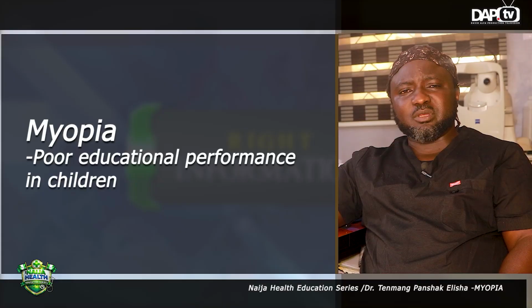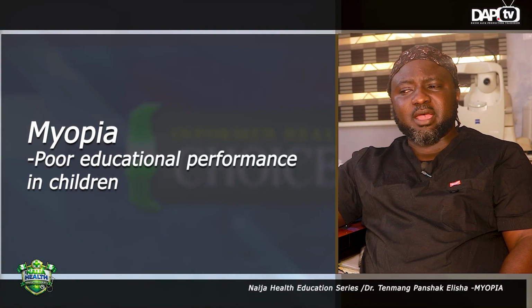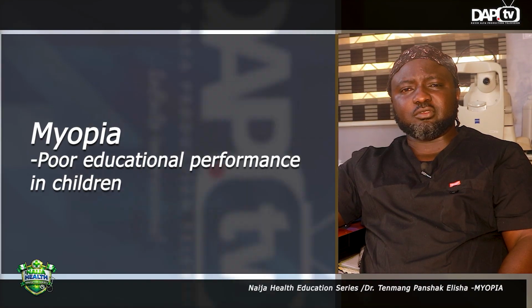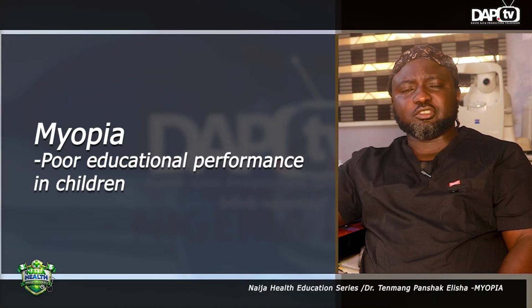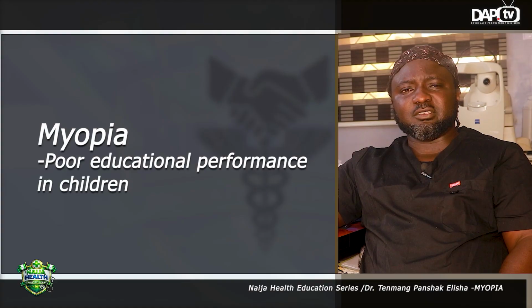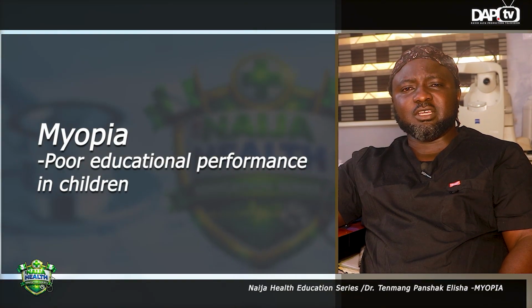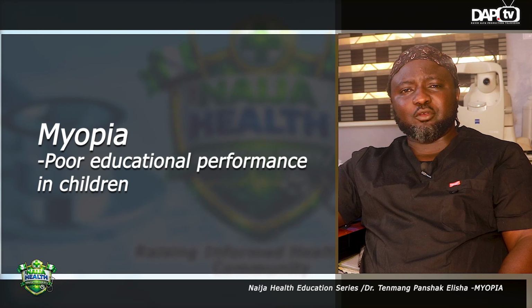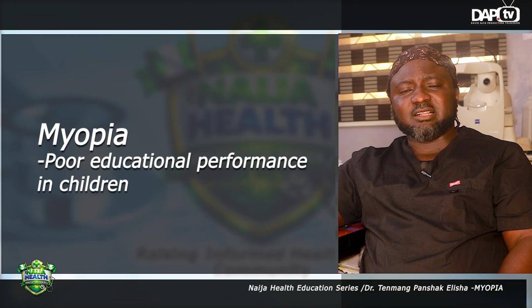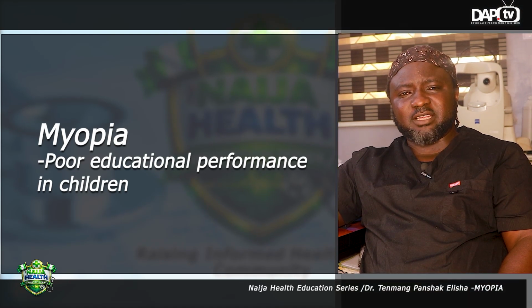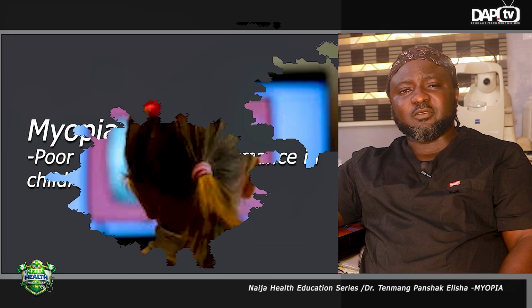So why are we concerned with myopia itself? Our concern is simply because myopia can result in reduced performance in school for the child. If a child is myopic, the child's educational performance can be affected, because the child is not able to see things that are far away.